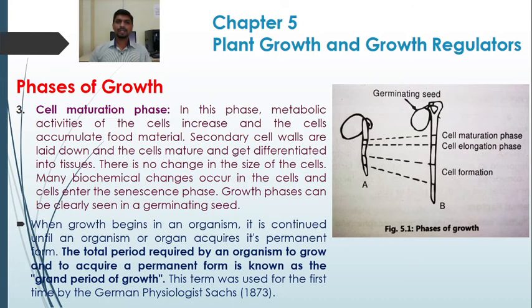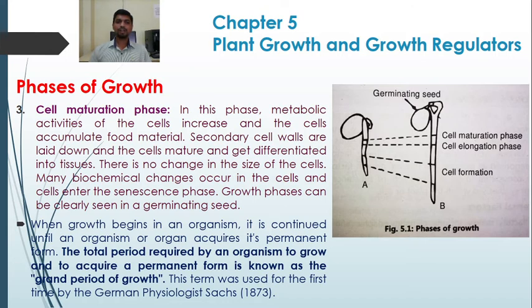The total period required by an organism to grow and to acquire a permanent form is known as the grand period of growth. This term was used for the first time by the German physiologist Sachs in 1873.